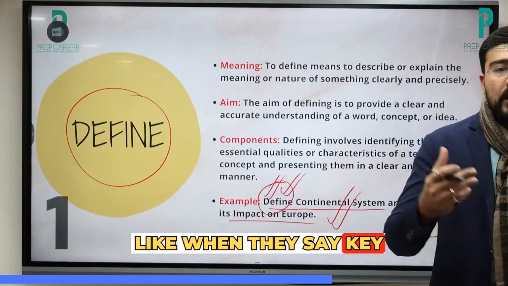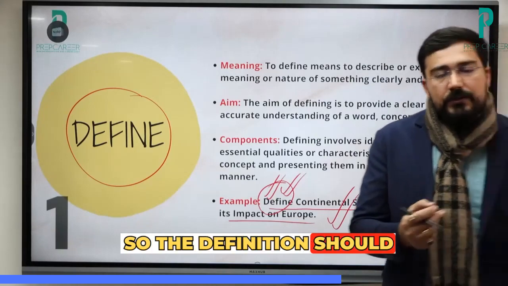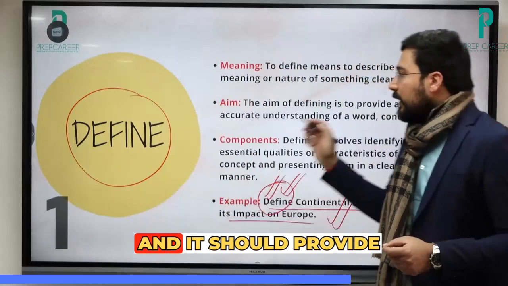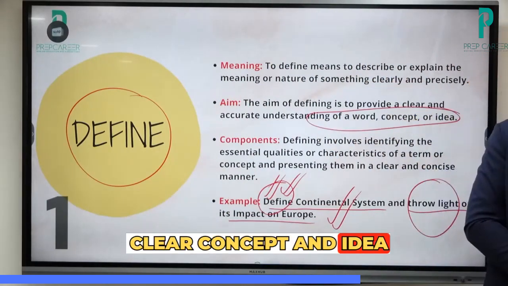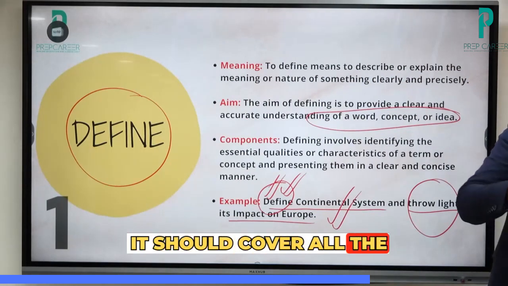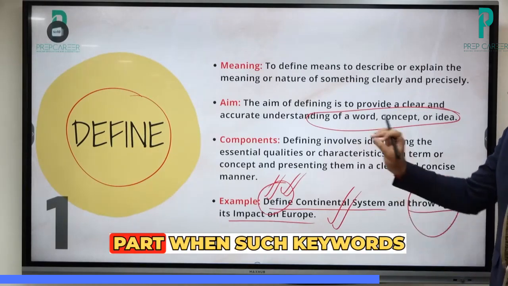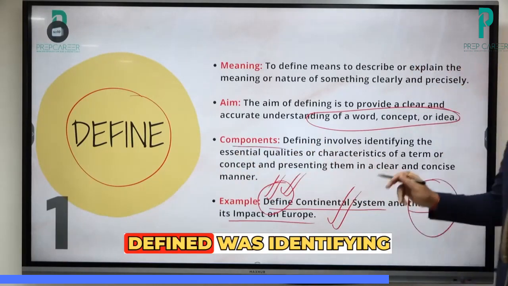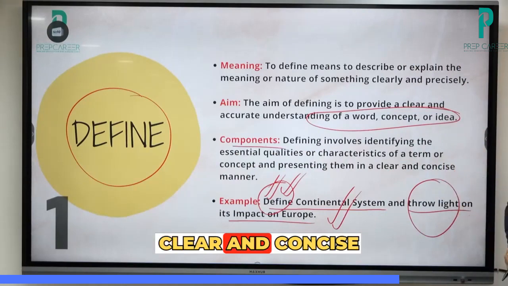Like when they say define sustainable development, so the definition should be very good when such questions come. Okay, and it should provide clear concept and idea about that term. It should not be haphazard. It should cover all the dimensions of the definition. That is very important part when such keywords are going to come. Okay, and the components of define was identifying the essential qualities, characteristics, and presenting them in a clear and concise manner.